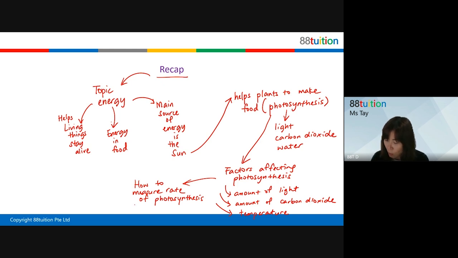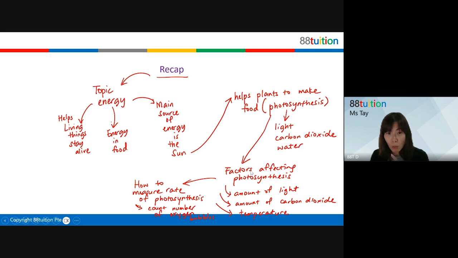So yes, to measure the rate of photosynthesis, we can count the number of oxygen bubbles. This is what we covered last week. That means you can also measure the amount of oxygen given out. So Wenjin, you're right also. You know all this. Very good. Have you done this in school already? Some of your teachers choose to do photosynthesis last year, I know, but some do it this year.